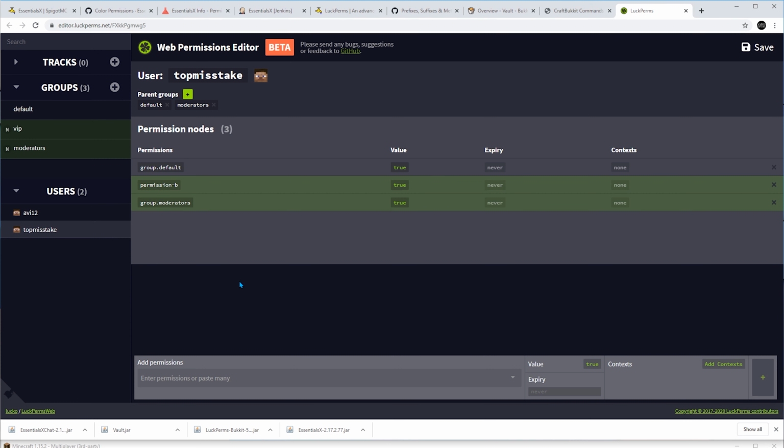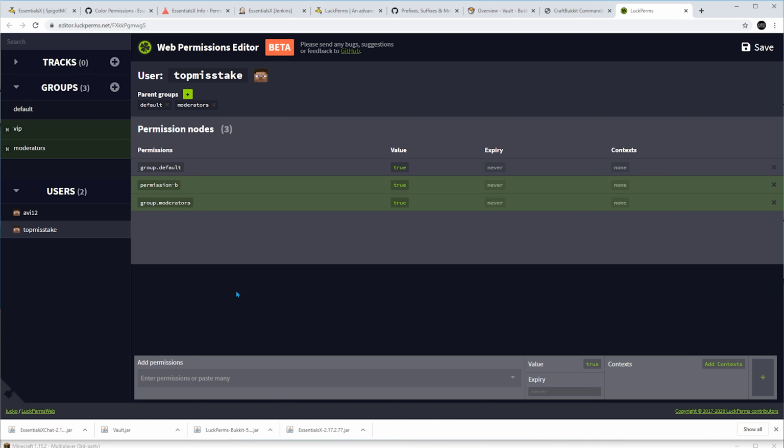Now back to prefixes and suffixes. The most important thing to remember is the subject of priorities. Basically, the prefix that will be displayed is the one with the highest priority compared to the rest of the prefixes that the user inherits. The same goes for suffix as well. I can set either one using two ways.